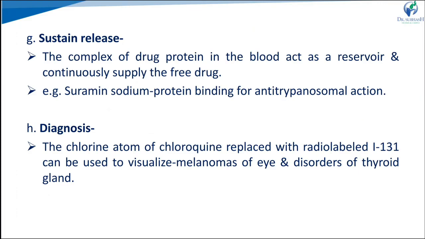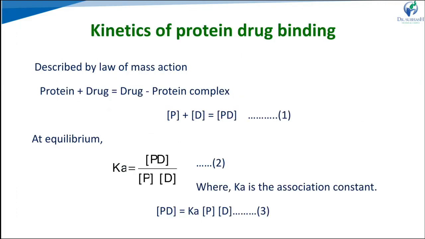So that gives the sustained release type of effect. Then for diagnosis purposes, we can use it in a minor way. For example, the chlorine atom of chloroquine is replaced with the radioisotope label I-131, so that it can be used for diagnosis, and also for some therapy and drug targeting. A specific drug binds with lipoproteins, so they deliver a site-specific effect in some cancer treatments. So that is the significance of protein drug binding.